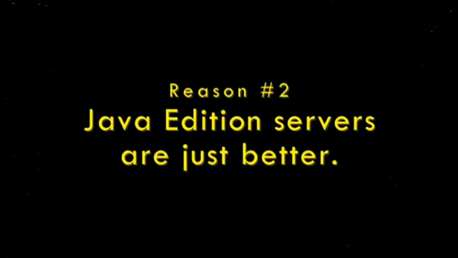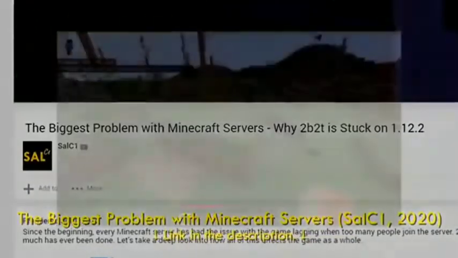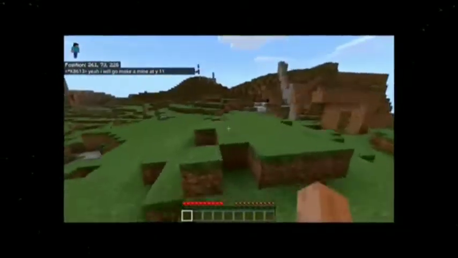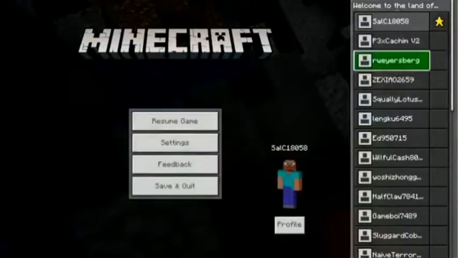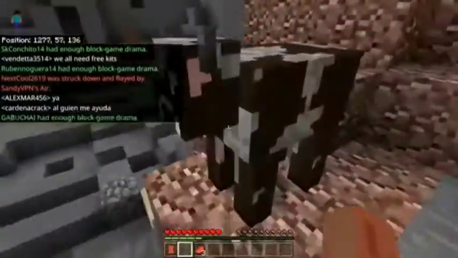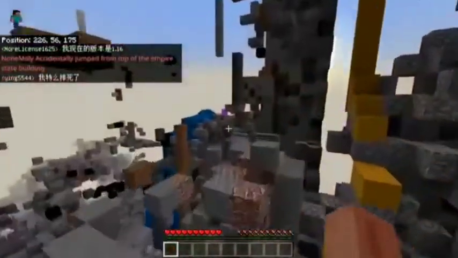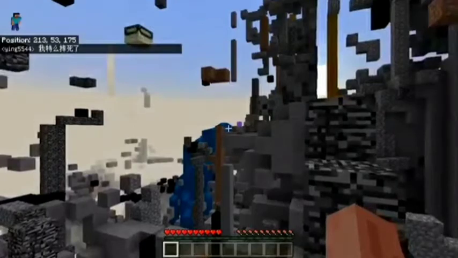Reason number 2. Java Edition servers are just better. Now, I have criticized Minecraft Java servers in the past for how inefficient they run, but after joining a few Bedrock servers, I quickly realized how much better servers are on Java. Look, I'm on the Bedrock Edition, and there's only just a few players online, and the server is lagging horribly. This was a common trend when I joined a bunch of other one-map Bedrock. You're playing on strange, underground 2v2t copy servers, and you expect them to run good. I think you should try playing on the featured servers and see how they run.